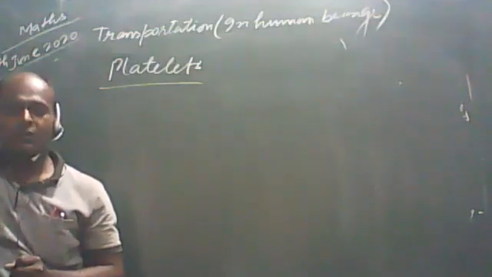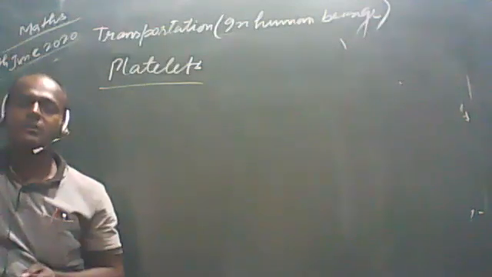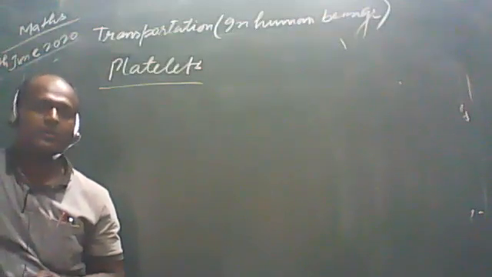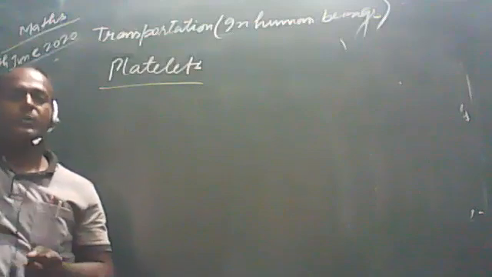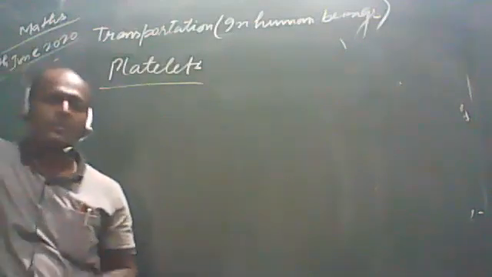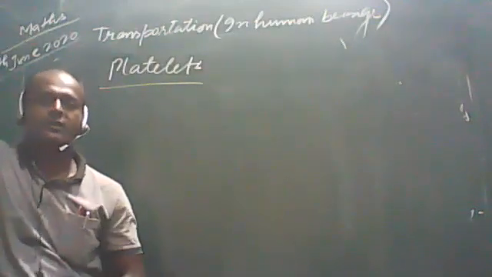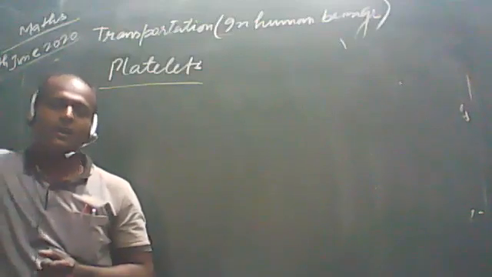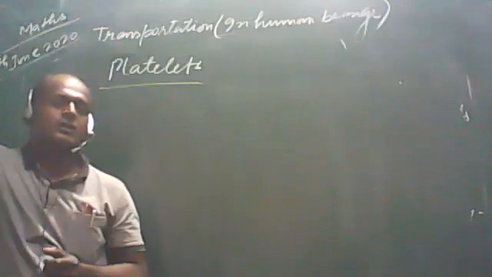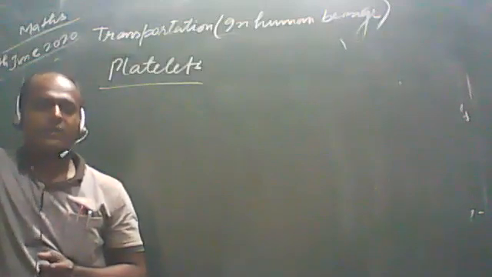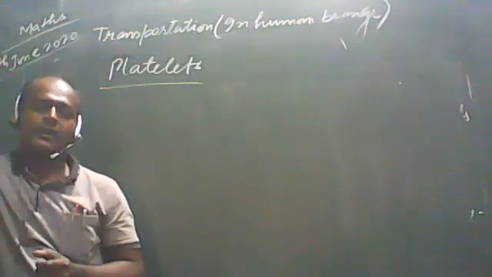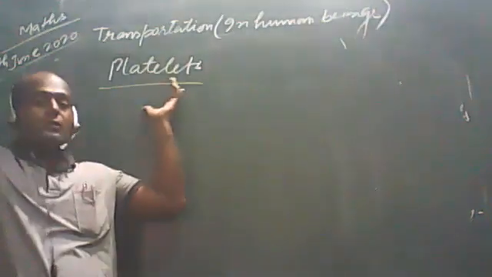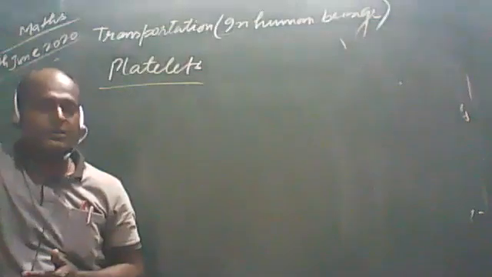There is a fixed time period in which the blood should clot. The time period is about 3 to 7 minutes. If the blood clots between 3 to 7 minutes, then we can say that the person is in normal condition. But if the blood does not clot within 7 minutes, in this situation we can say that there is a problem of platelets in that person.